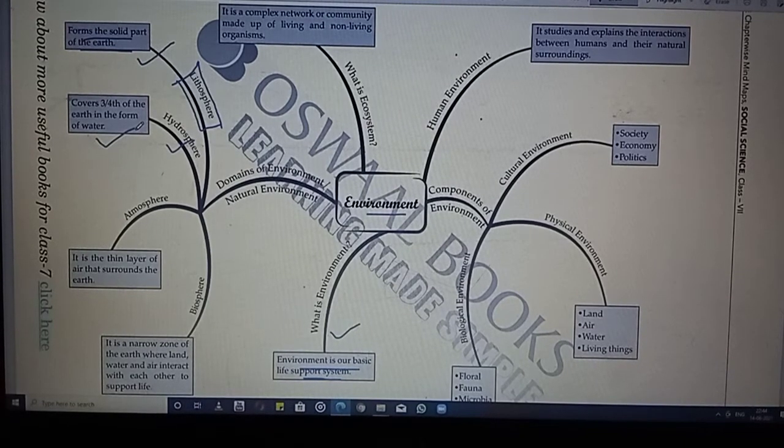Next to that we are having the atmosphere. Atmosphere, it is the thin layer of the air that surrounds the earth, is known as the atmosphere. It protects us from the harmful rays and the scorching heat of the sun. The ultraviolet rays are there, it is protecting us from the ultraviolet rays, and the heat of the sun which can cause the sunburn, from that also it is protecting us.